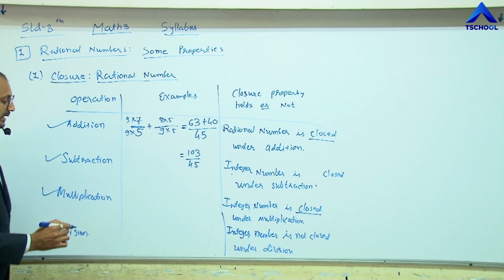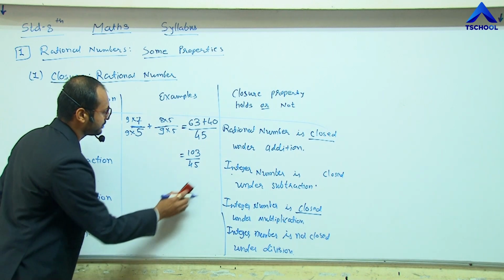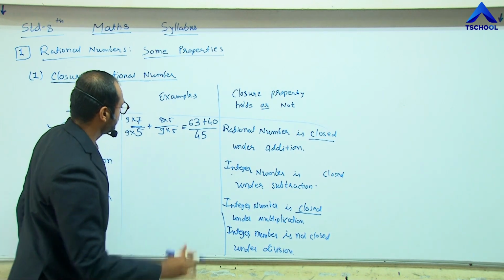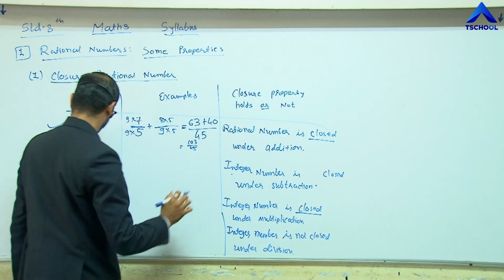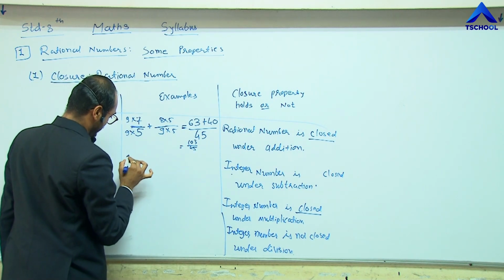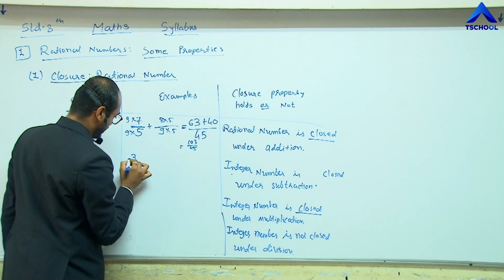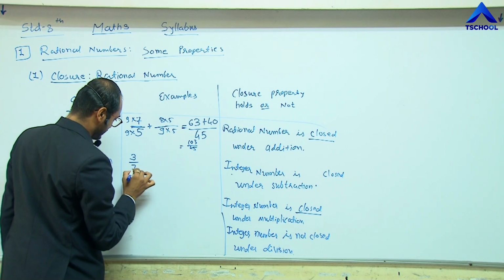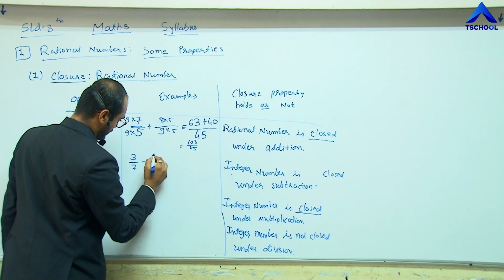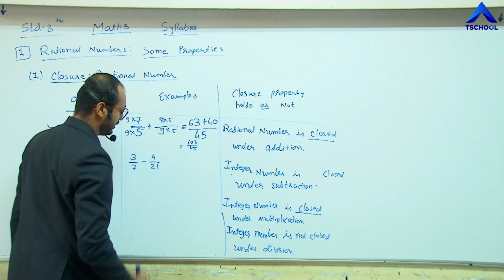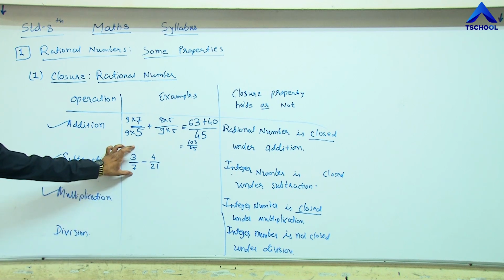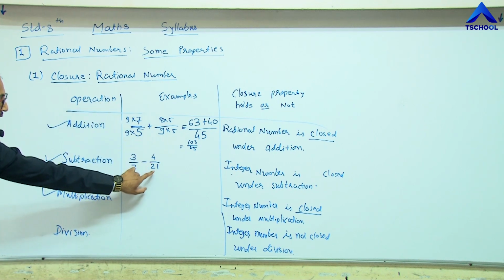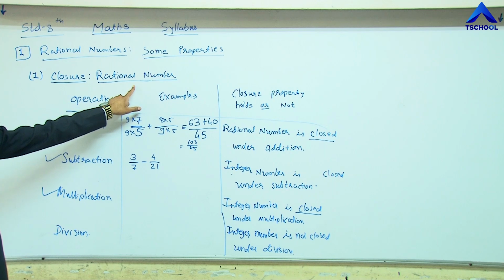Let me take another example for subtraction, like 3 divided by 7 minus 4 divided by 21. Here 3 by 7 is a rational number, 4 by 21 is also a rational number.